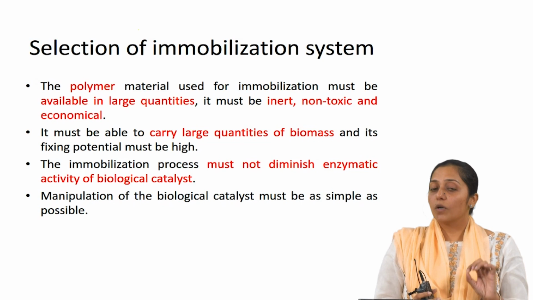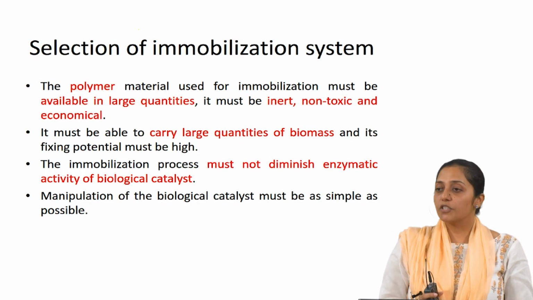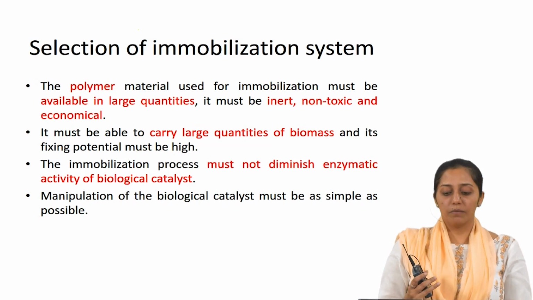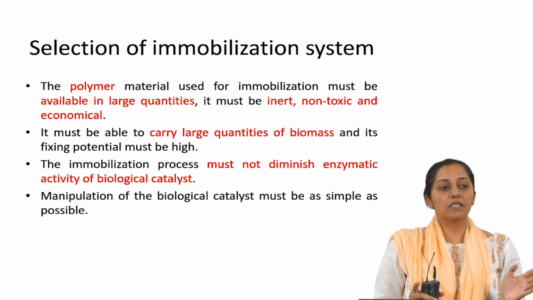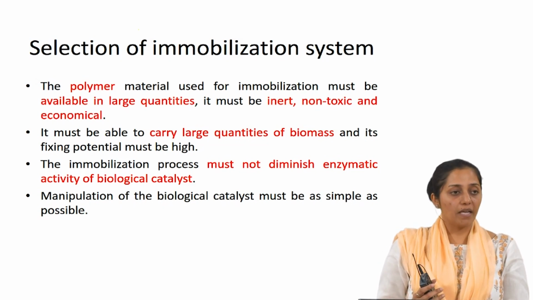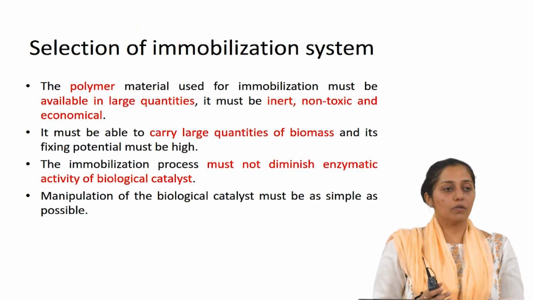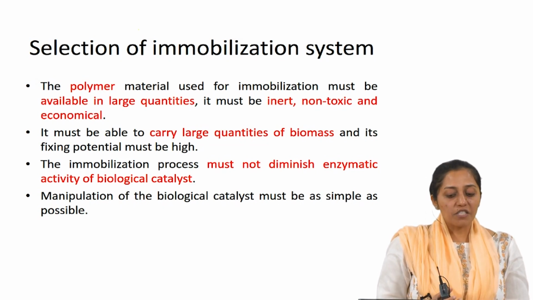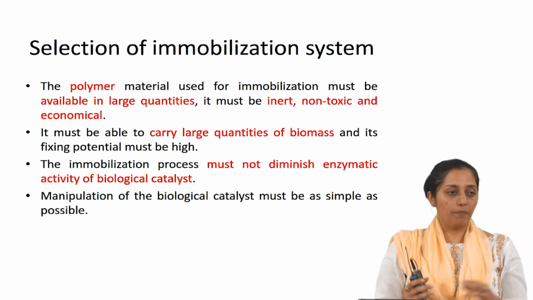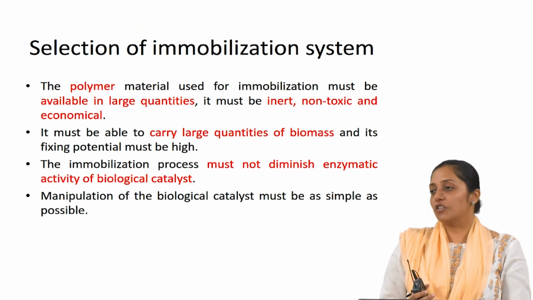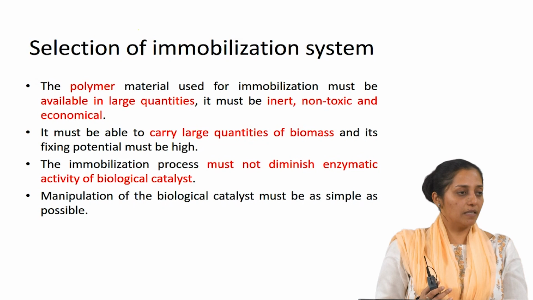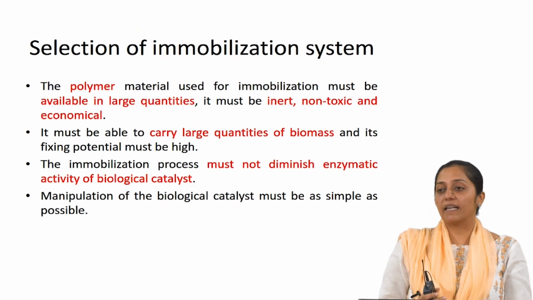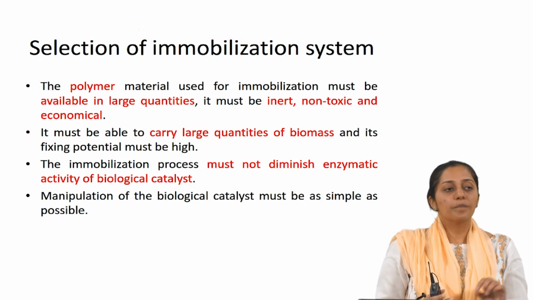Now, the polymer material used for immobilization must be available in large quantities, easily available. It should be inert such that it does not affect the viability of the cells, the biological material, should be non-toxic to the plant cells, and should be economical. It must be able to carry large quantities of biomass, and its fixing potential should be high. The retention potential of the cells should be high.